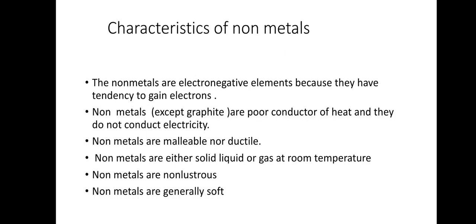Non-metals, except graphite, are poor conductors of heat and electricity. Why except graphite? See, graphite is an allotrope of carbon. If you see the structure of graphite, carbon is tetrahedral, so carbon can form 4 bonds. But in graphite each carbon is connected with other carbons and one of the bonds is free.